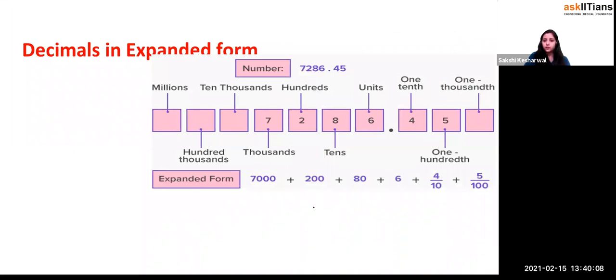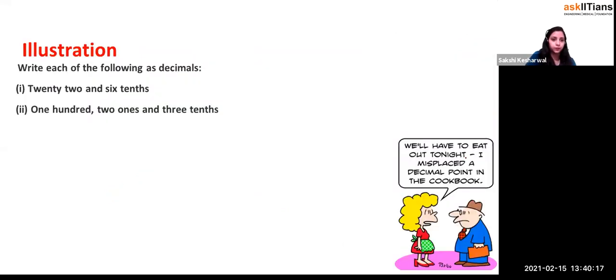And the decimal in the expanded form, I think we have done this very well, right? So we write this in hundred thousands, ten thousands. Yes, this is the way we write. Okay, now let's come to the question. Write each of the following as a decimal.